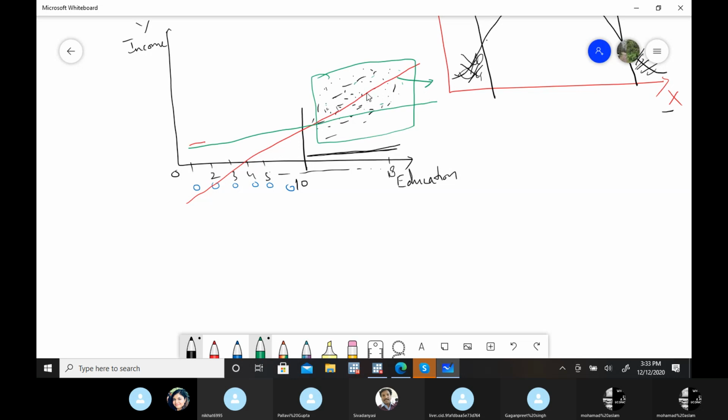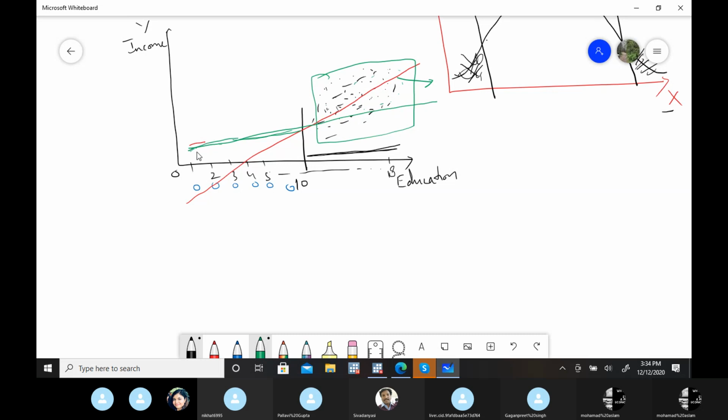Do you agree that for this particular data set, if it's a positive relation, at least the line needs to be representative of this particular data. But this green line will also count these 0 values, because we might have given some code to these observations, as we don't want to count these values for our analysis, right? So let's suppose we have given 0 code for all the values less than 10. So OLS will also count these observations, and definitely these observations also impact this regression line.